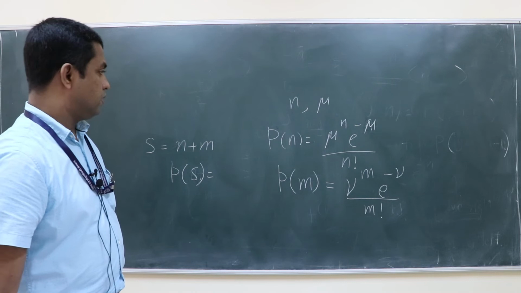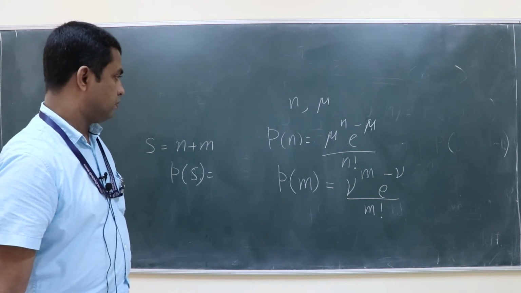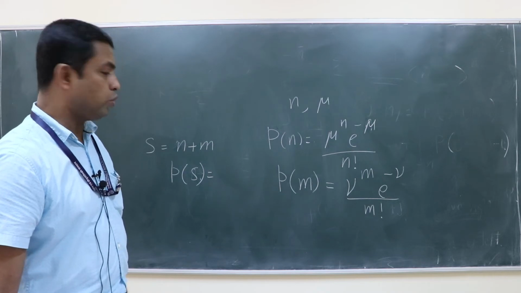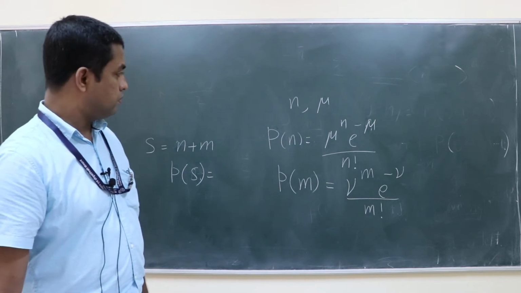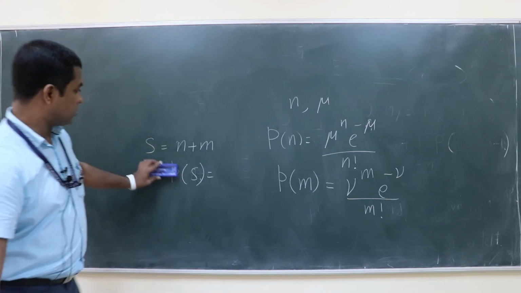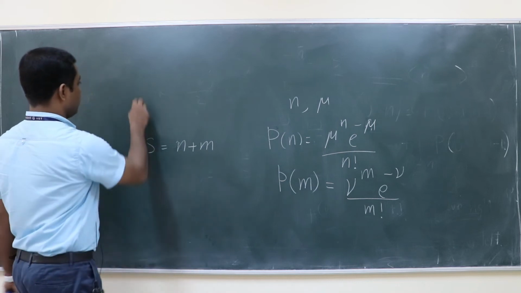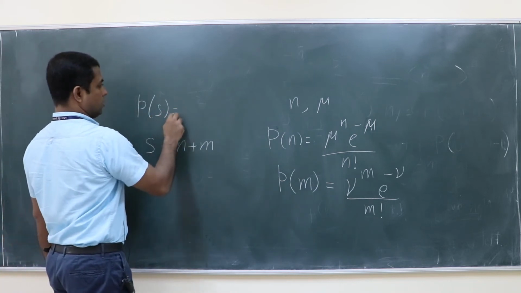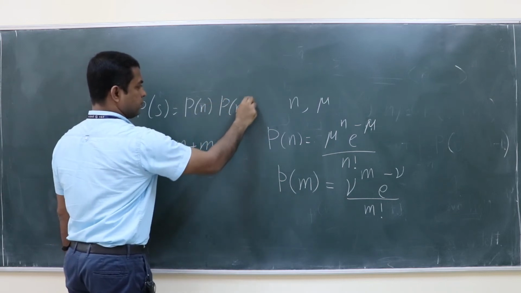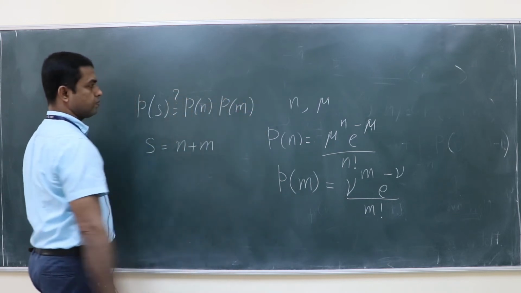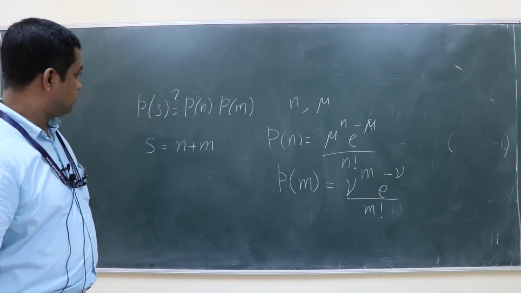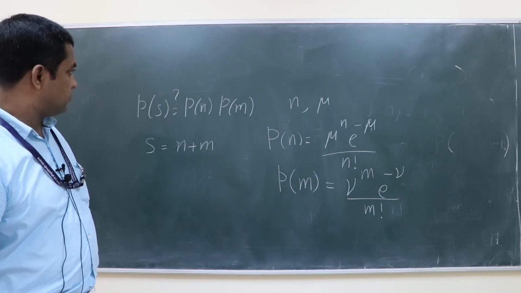P of n into P of m. So you are saying P of s is equal to P of n into P of m, divided by (n plus m) factorial into n factorial into m factorial.